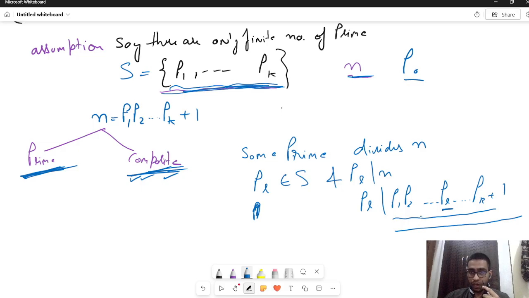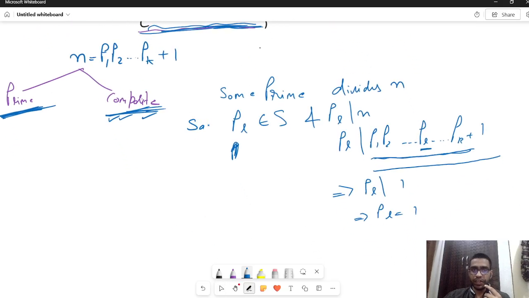PL divides the whole thing, PL divides this term, and this implies PL has to divide 1. This implies PL itself is 1. So if PL belongs to S and PL divides N, PL has to be 1, which is an issue because 1 is not a prime. That means PL cannot belong to the set S.